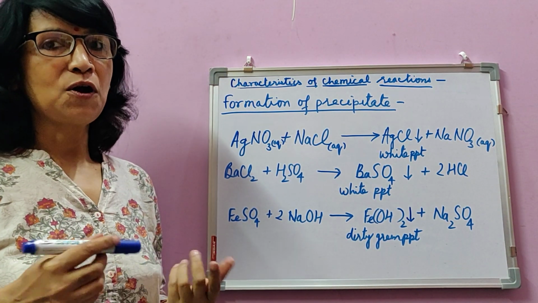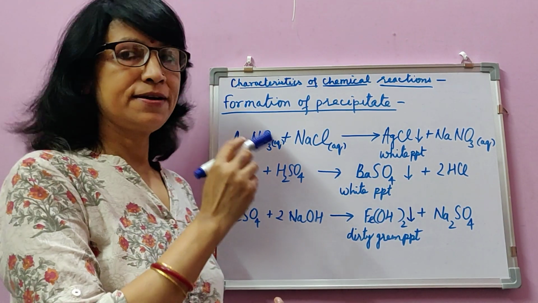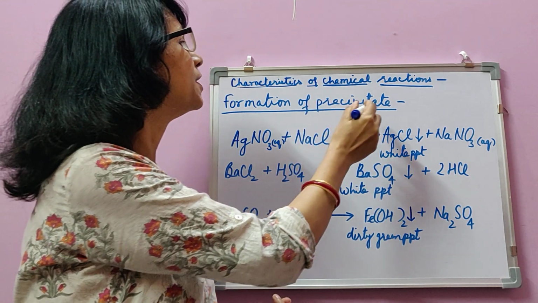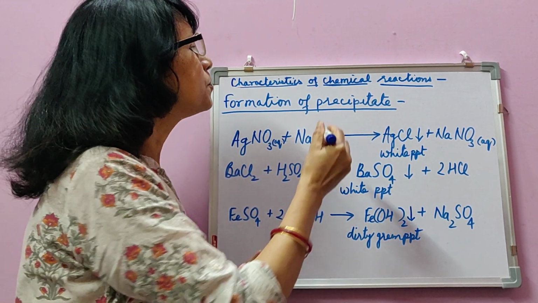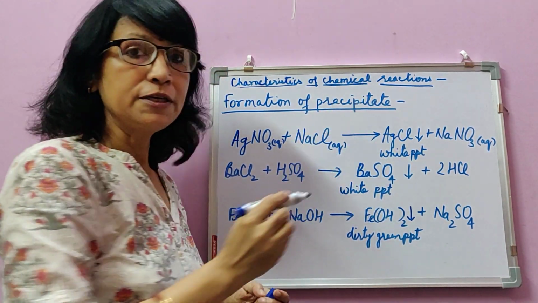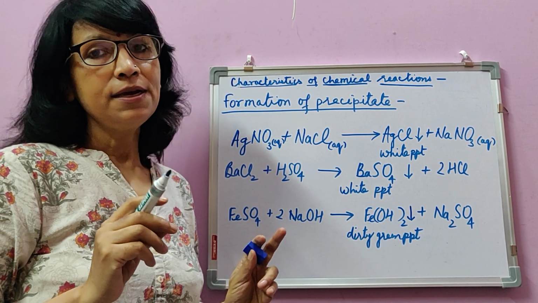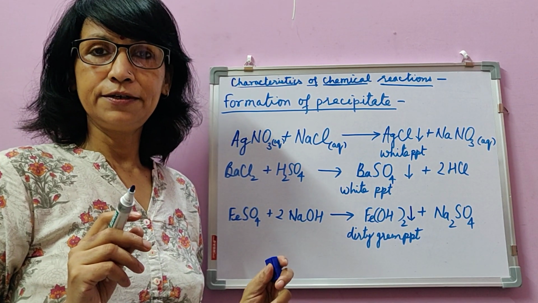So let's observe one more characteristic of chemical reaction, and that is formation of precipitate. What is a precipitate? A precipitate is a substance which is insoluble in a particular solvent.